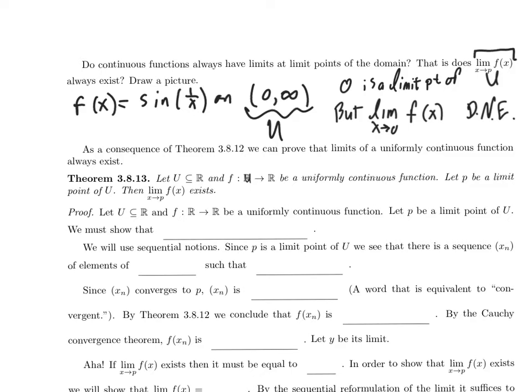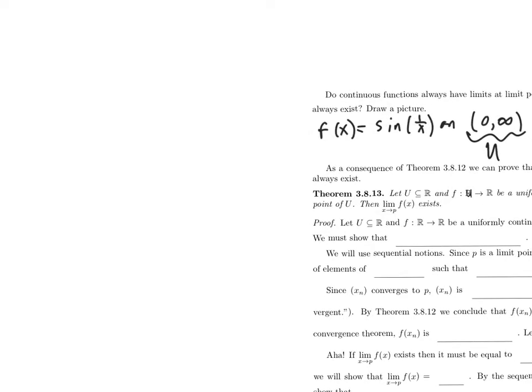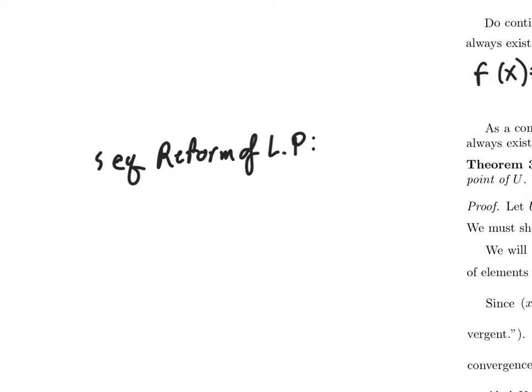Again, I'm going to go to the setting of sequences. So maybe I'll remind you of the sequential reformulation of limit points. What does the sequential reformulation of limit points say?